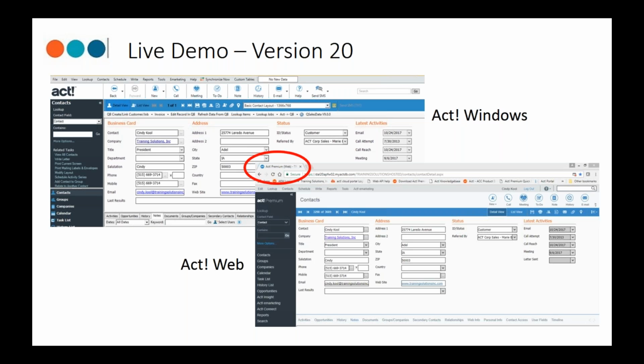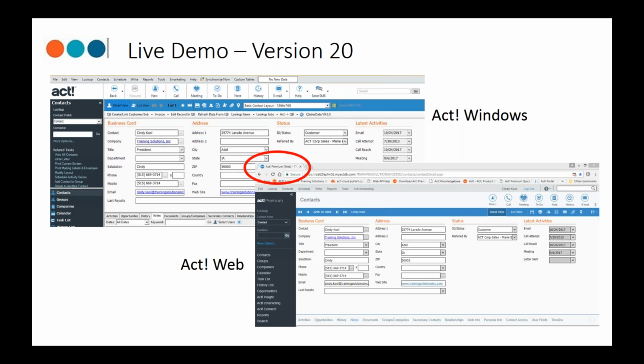What you see in front of you is a screenshot of what it looks like on the current version 20 ACT for Windows application, and I've circled the ACT for Web application here in the bottom right corner. Again, the look and feel is the same.